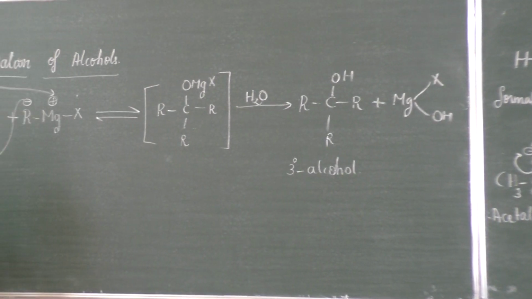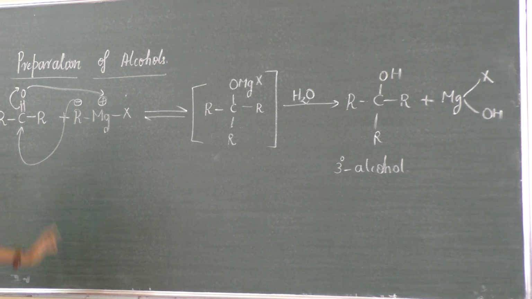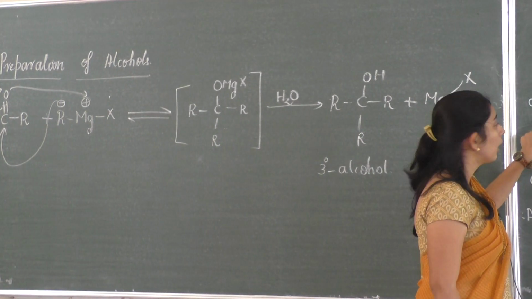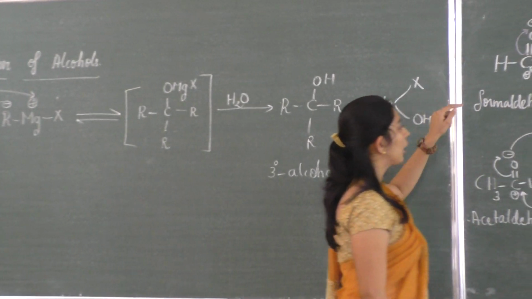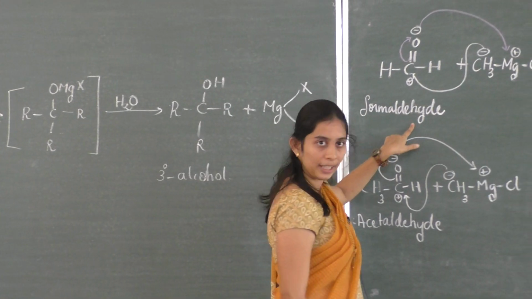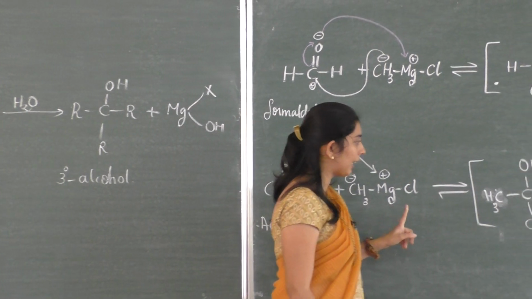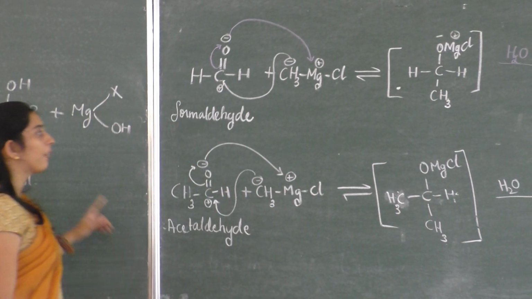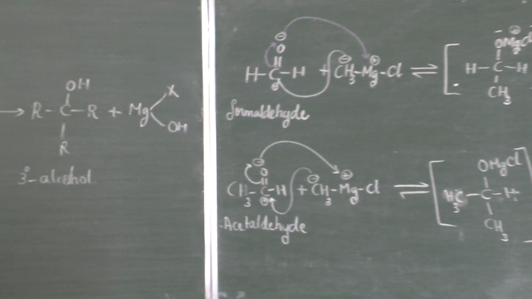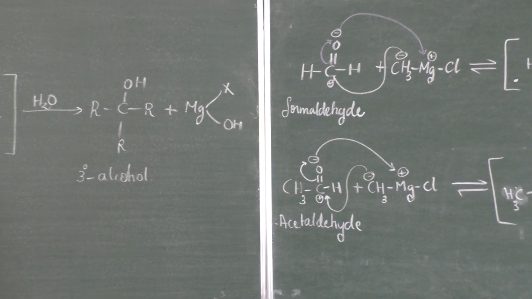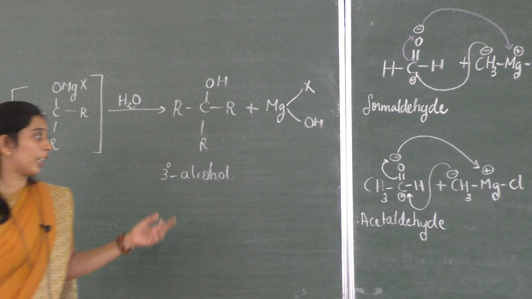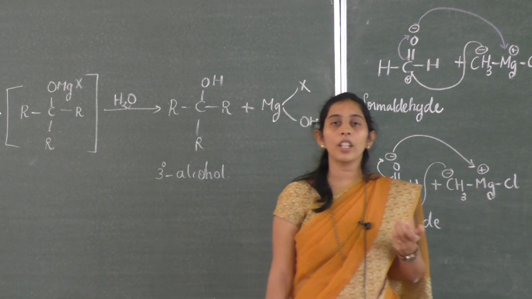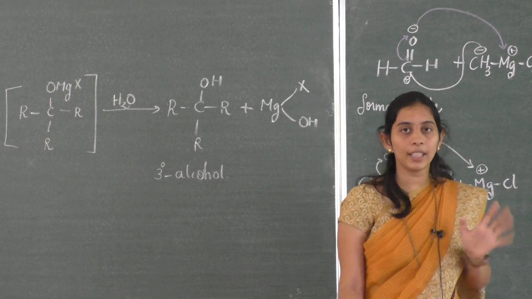Again, I'll repeat. For the preparation of a primary alcohol, you have to treat with formaldehyde. If you treat with any aldehyde except formaldehyde, it becomes a secondary alcohol. If you treat with a ketone, you are always going to get a tertiary alcohol. Usually in the examination, we get a question: how can you synthesize a tertiary alcohol from the Grignard reagent? You have to treat with a ketone.